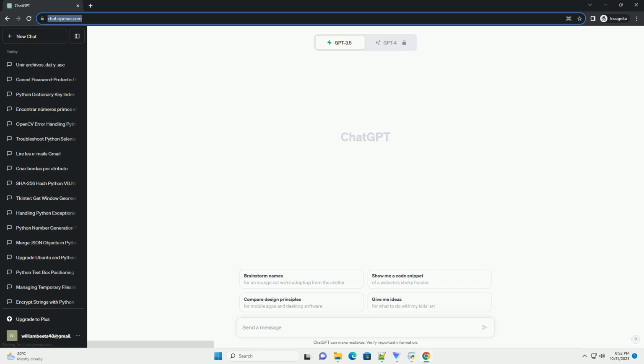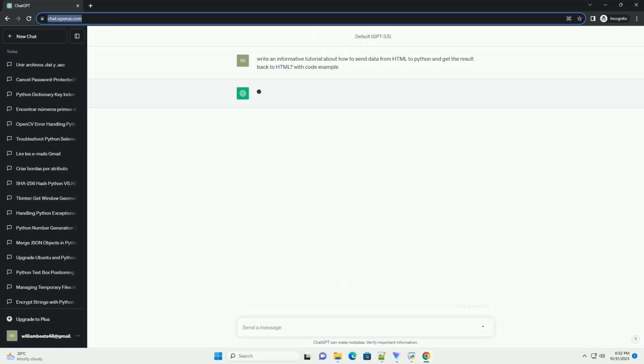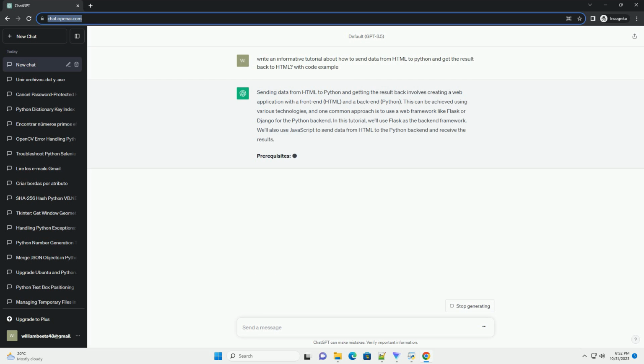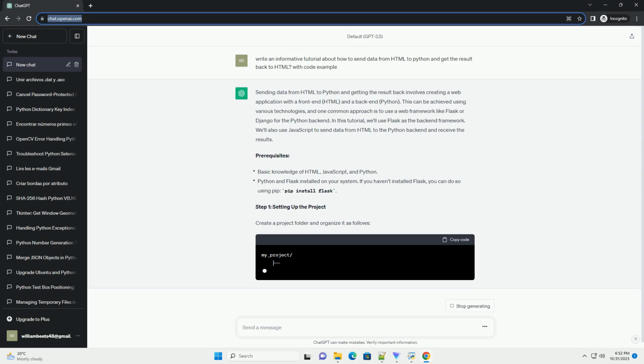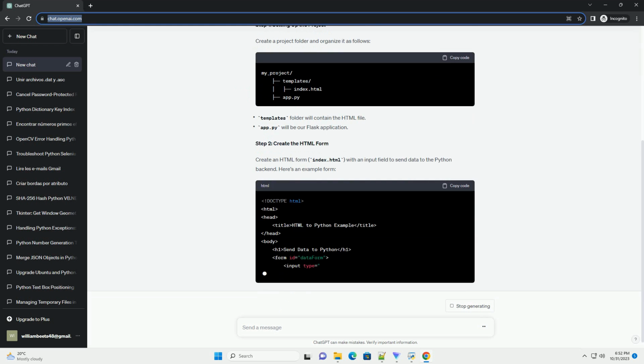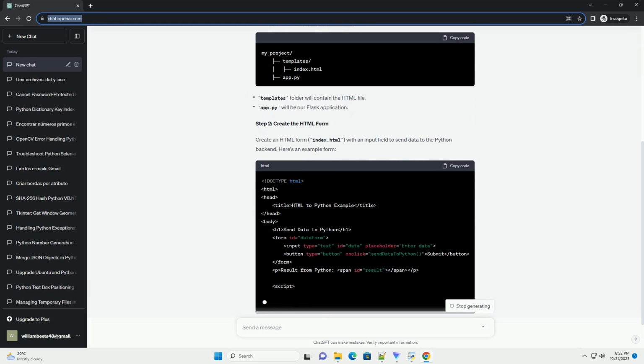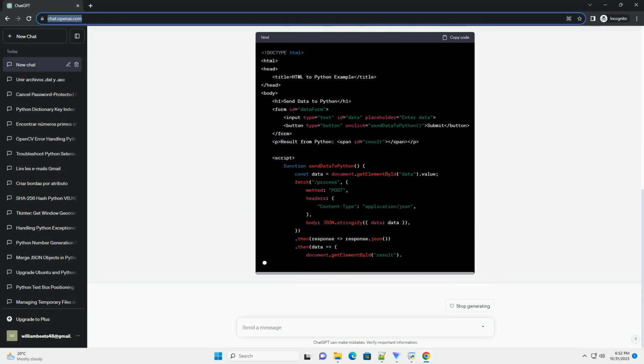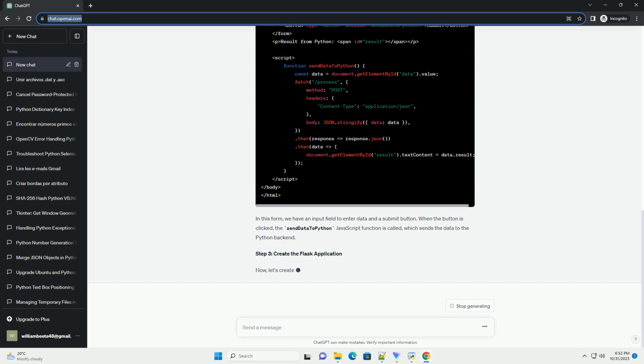Sending data from HTML to Python and getting the result back involves creating a web application with a front end, HTML, and a back end, Python. This can be achieved using various technologies, and one common approach is to use a web framework like Flask or Django for the Python backend. In this tutorial, we'll use Flask as the backend framework. We'll also use JavaScript to send data from HTML to the Python backend and receive the results.